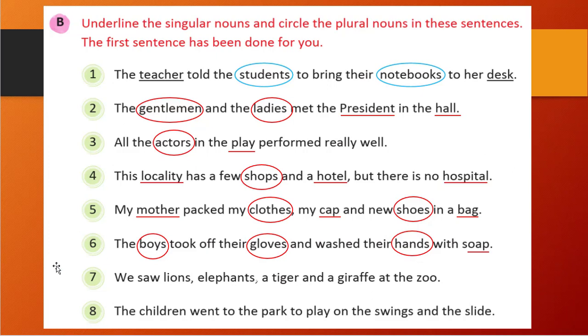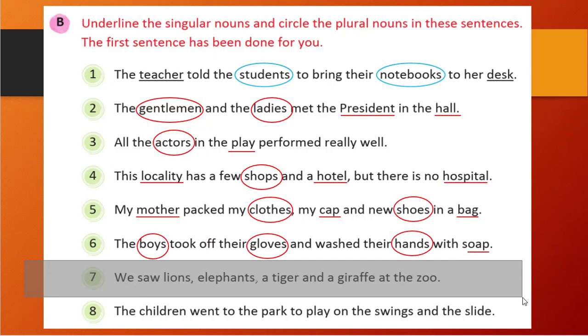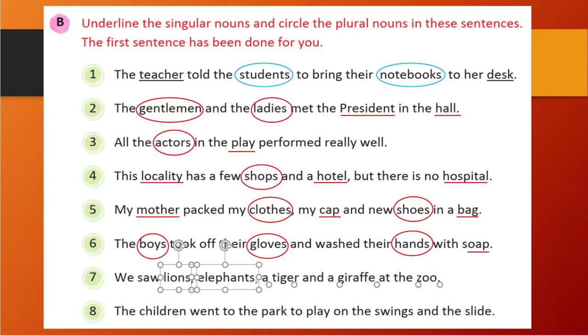In the next question, we saw lions, elephants, a tiger and a giraffe at the zoo. So here lions has S there, elephants has S there, so those are plural forms. And tiger, giraffe and zoo are in singular form because there is no S or ES there. So we see the correct answer is lions and elephants are plural, and tiger, giraffe and zoo are singular.